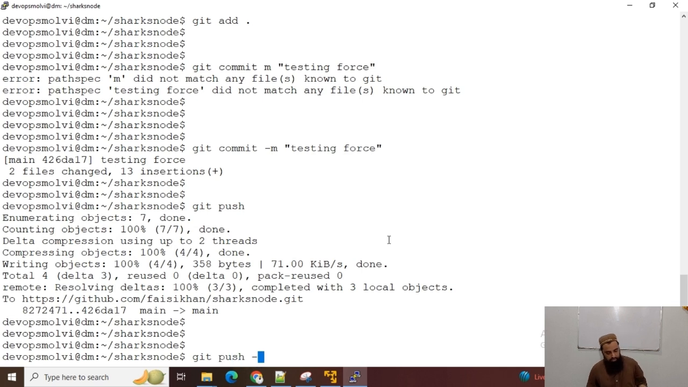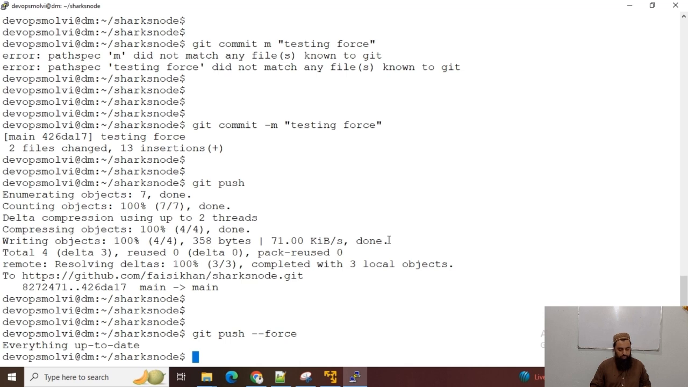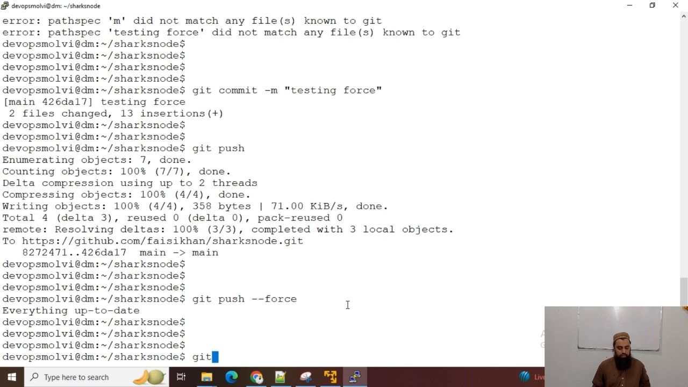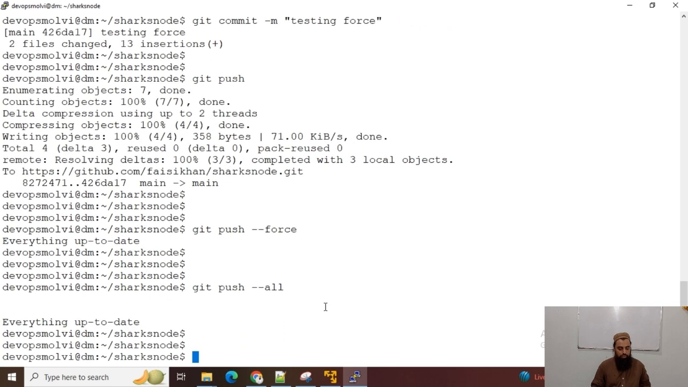force, and since everything is now up to date, we can use this command to forcefully push the changes. We can also use git push all to push all the changes at once, and these are the commands. Since everything is up to date, we can use these switches to forcefully push. And if I want to make all the changes and push all those changes at once, then I can use the git push hyphen hyphen all command.